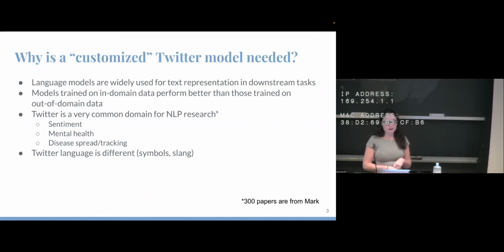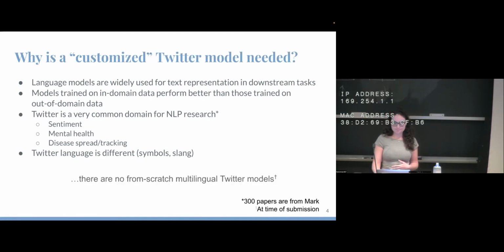Twitter is a very common domain for NLP research. About 300 papers alone are just from Mark's group. And Twitter is very common for sentiment analysis, predicting mental health disorders or things like depression, also the tracking of diseases. And Twitter itself is a different kind of language. It has a lot of slang, a lot of different symbols that you don't see in other more formal text. And also there was a very big need in the field for this.